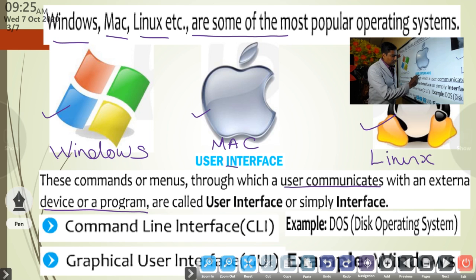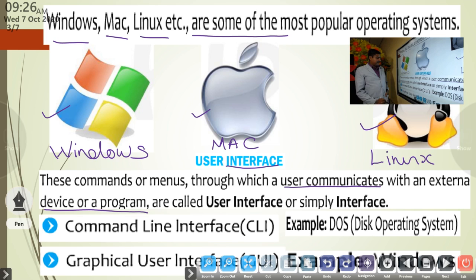Come to the next topic, that is interface. Interface is a link between user and computer. We can use many commands, menus and buttons to communicate with the computer system. All of these are called interface.